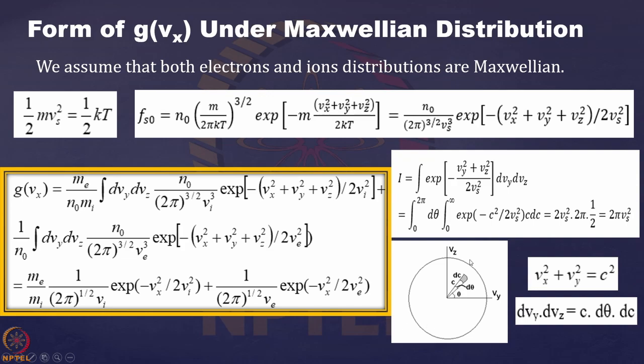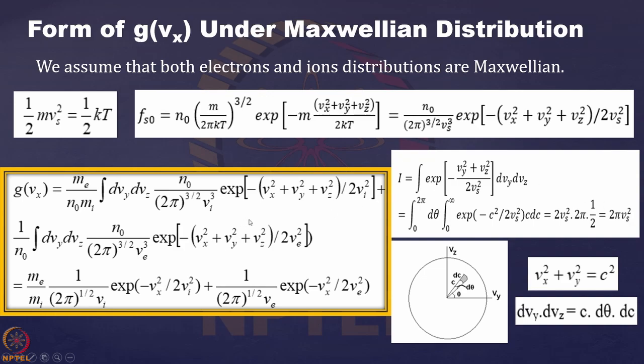Then in polar coordinates the integration is very easy. You can just write c dc into c d theta, that gives you the elementary area. If you do this integration, it is very easy to find that it is 2 pi vs square. So the integration over vy and vz gives you 2 pi vs square.